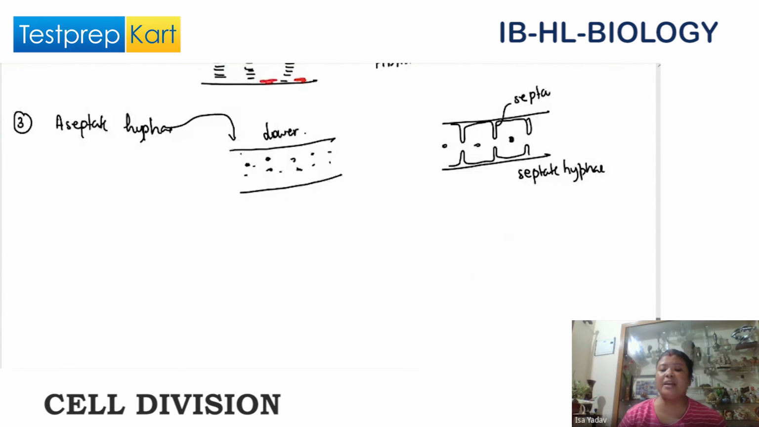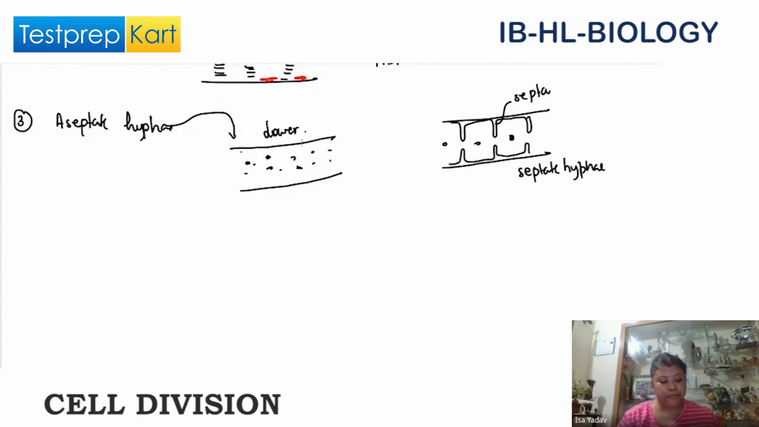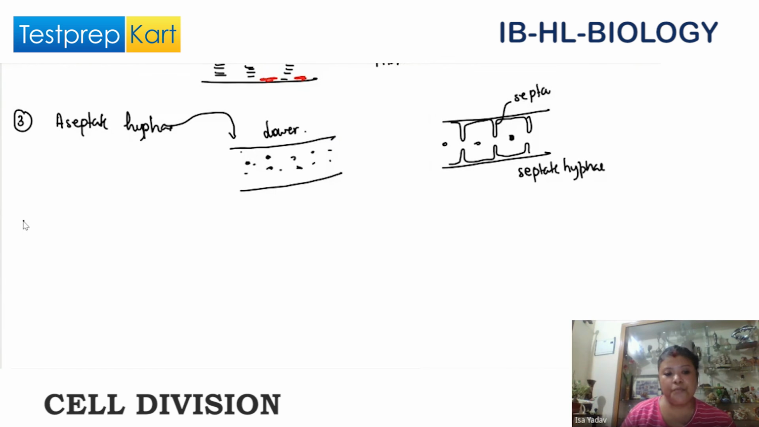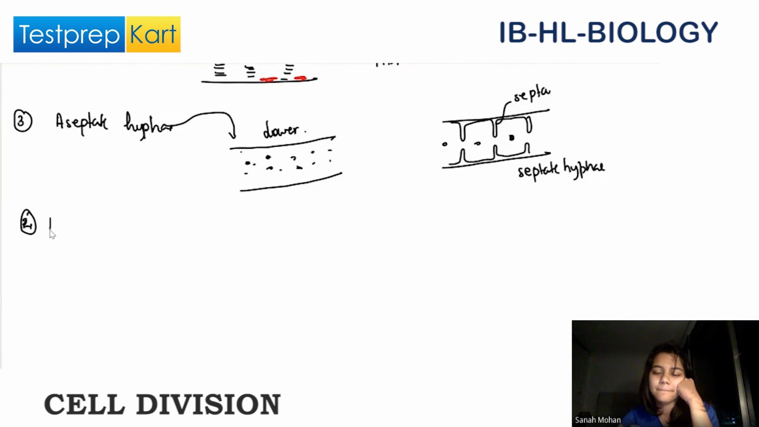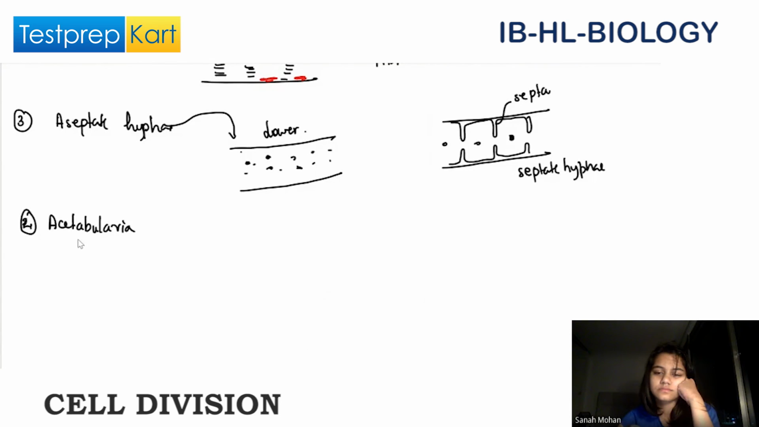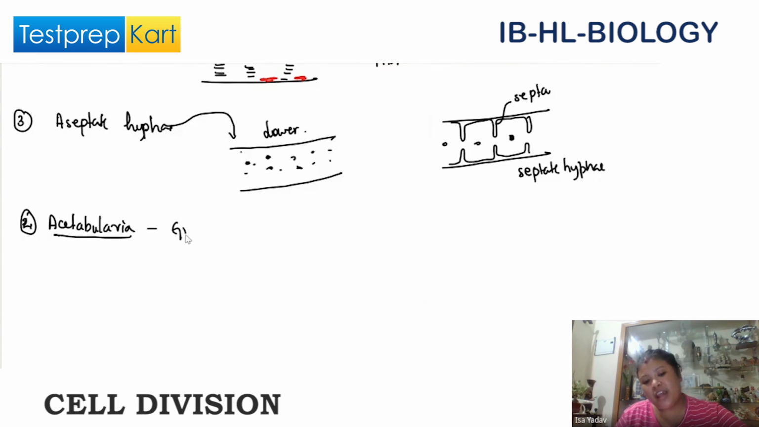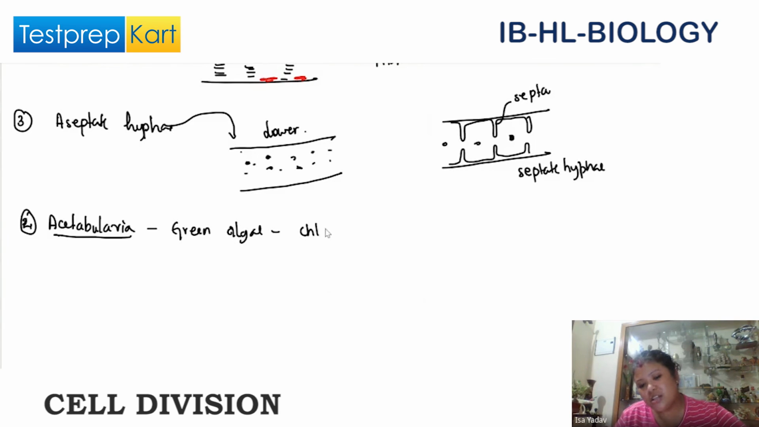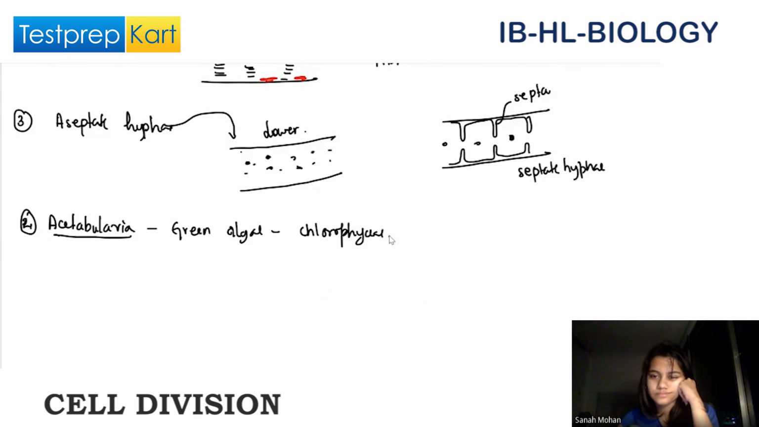And the last one is Acetabularia. Acetabularia is a green algae. What do you understand by green algae? It's like a fungi. No. Acetabularia is a green algae, also called Chlorophyceae.